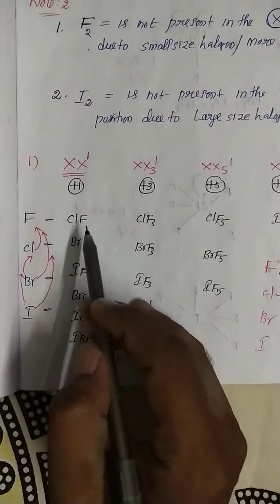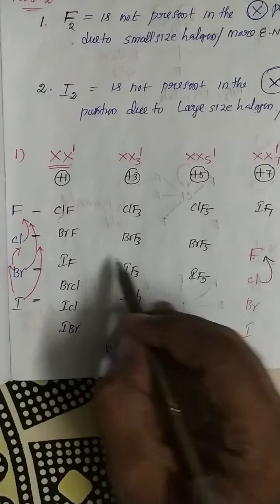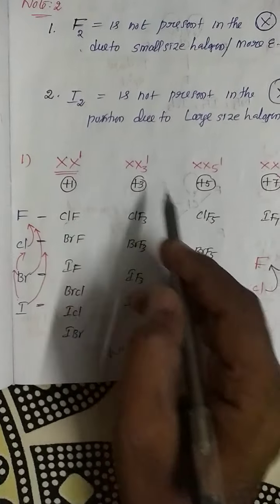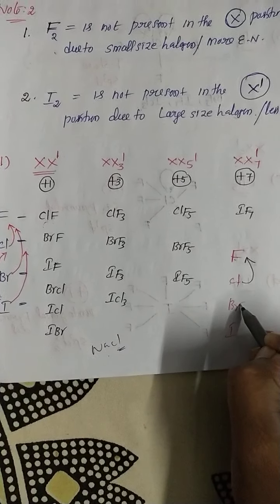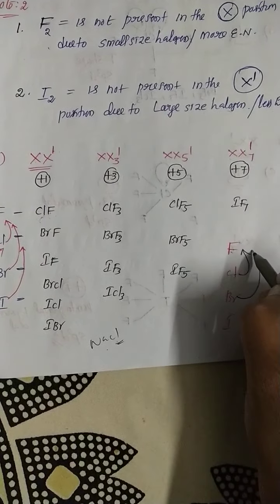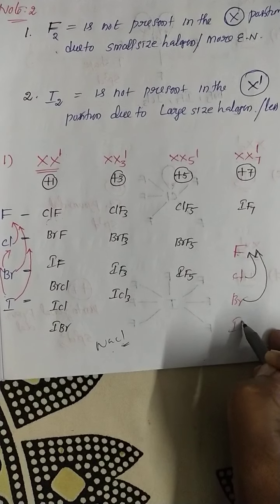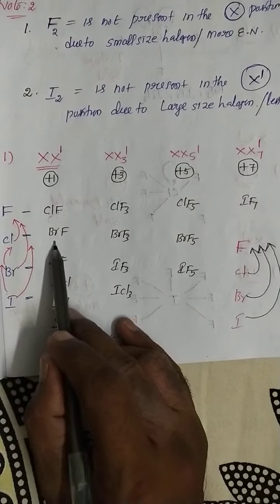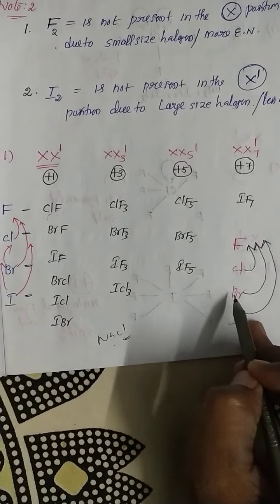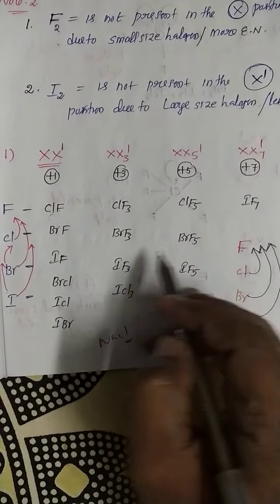Based on that, ClF. So see how to remember XX' compounds: ClF, finished. Next, BrF, next IF. So ClF, BrF, IF, finished.